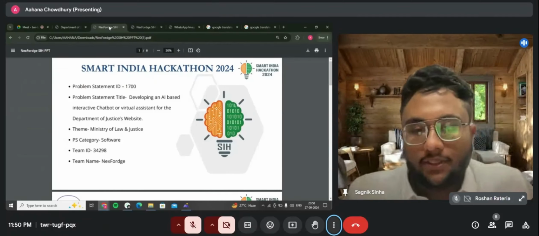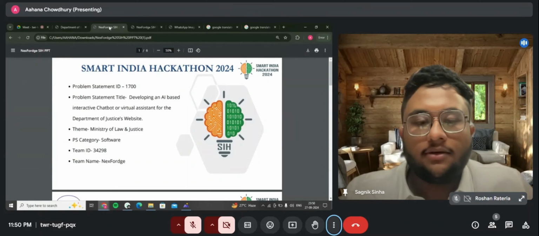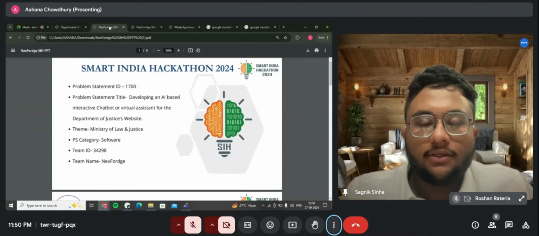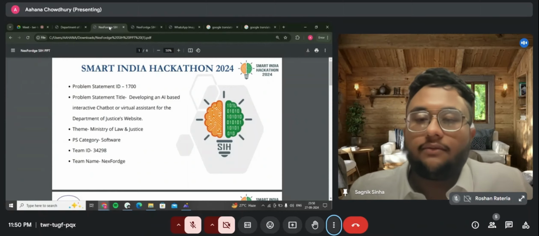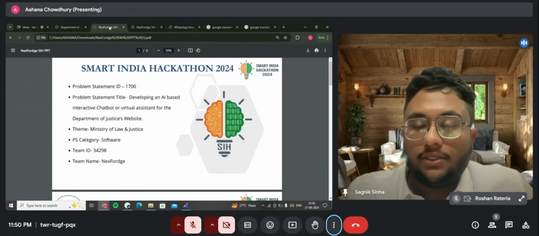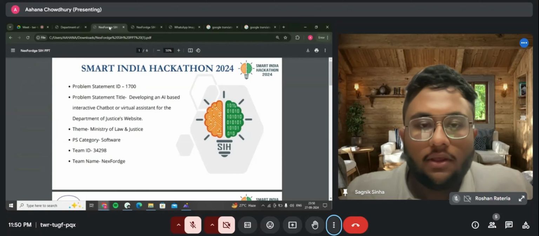So I'm Shagnik Sinha from Team NexFordge, and I am here with my teammates Ahana, Roshan, Saptarshi, Ritesh, and Shopnil for Smart India Hackathon 2024. We are here from Institute of Engineering and Management, Kolkata, and we are addressing the problem statement ID 1700.